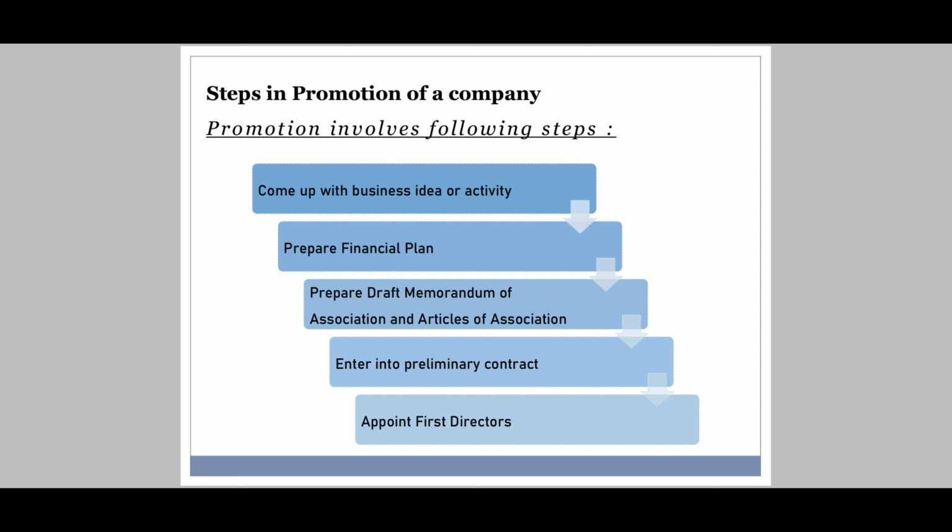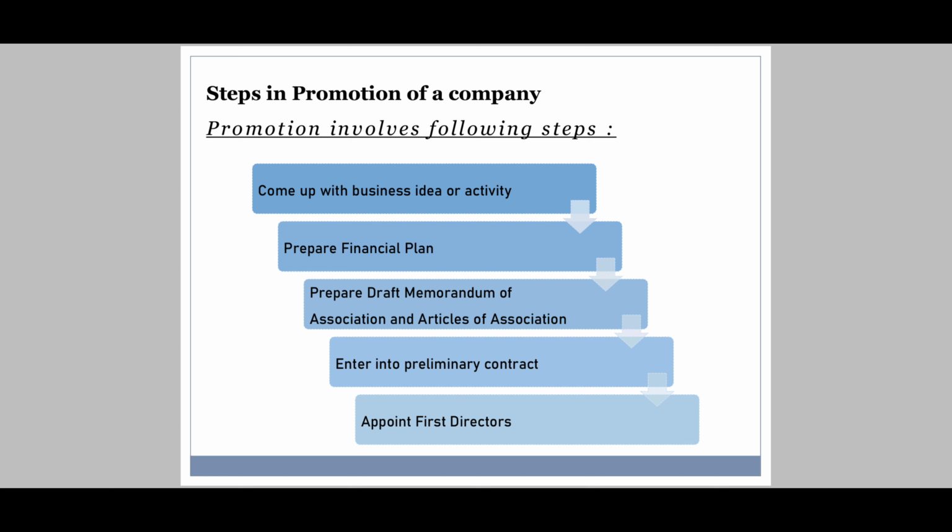Third, prepare draft memorandum of association and articles of association. To draft means to write. Then I'm going to write memorandum of association and articles of association. Memorandum of association, a rough draft.